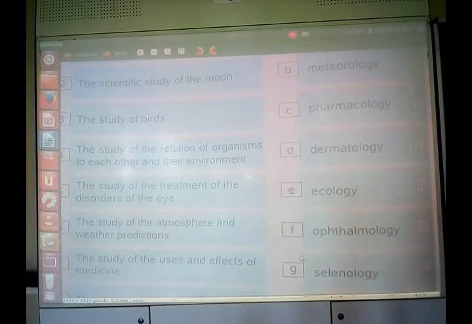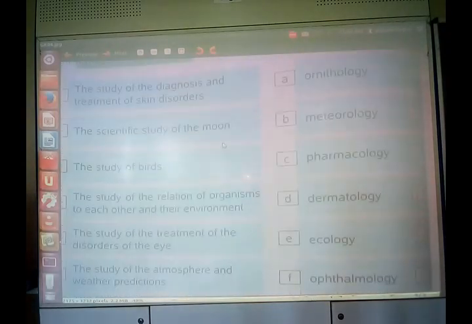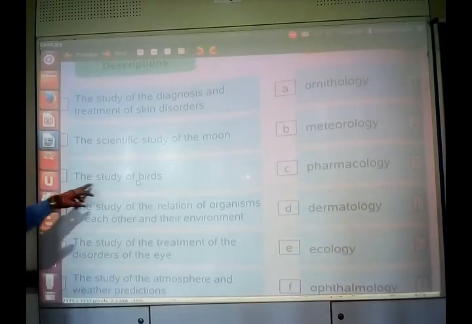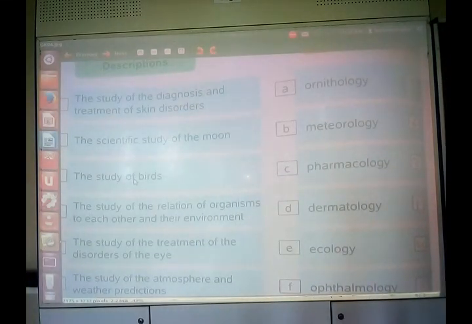The study of birds is called ornithology. Ornithology is also, I think, somewhere. Okay, it is at the top. The study of the birds is called ornithology, as you might be knowing.